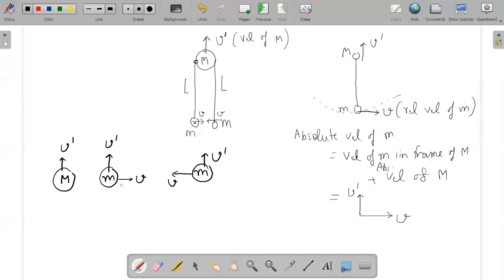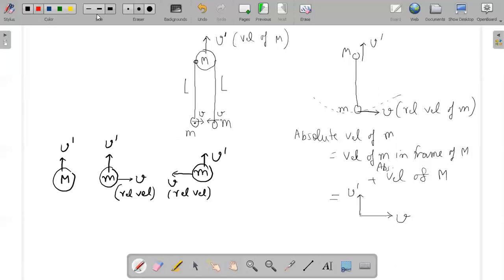I again repeat that this V is the relative velocity of small m. This V is also the relative velocity of the other small m, which is along the tangent of the circular trajectory, whose center will be at capital M. Now, linear momentum will be conserved.